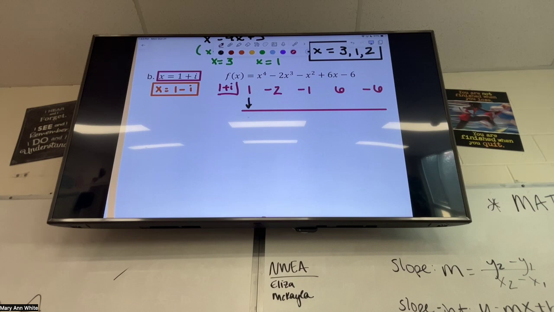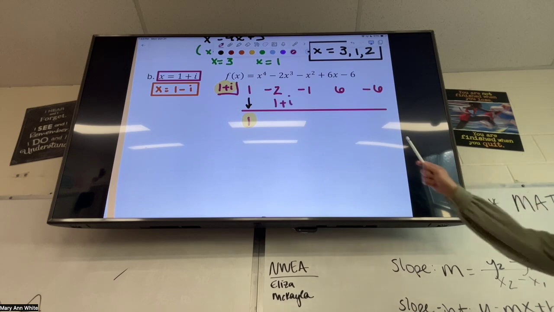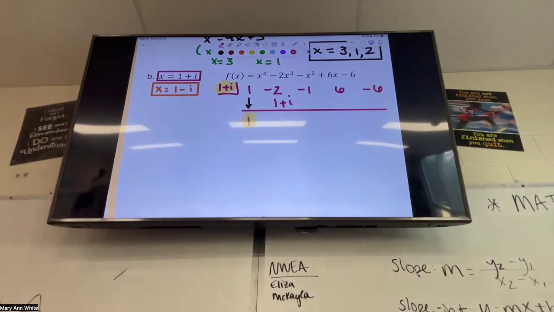Let's carry down that one. Exact same method we did before. We're going to take whatever's in the bottom and multiply by what's in the house. 1 times 1 plus i is just 1 plus i. I stacked it in a way so that my numbers go together and then the i is separate off by itself. And I can combine the constants. -2 plus 1 becomes -1. And then I'll just throw an i next to it. So I've got -1 plus i. What do we have to do? Now we're going to FOIL this one out.